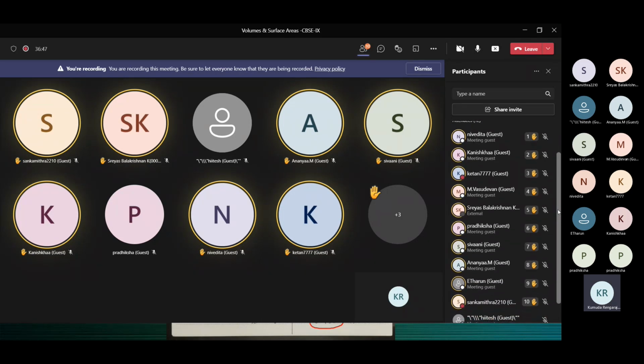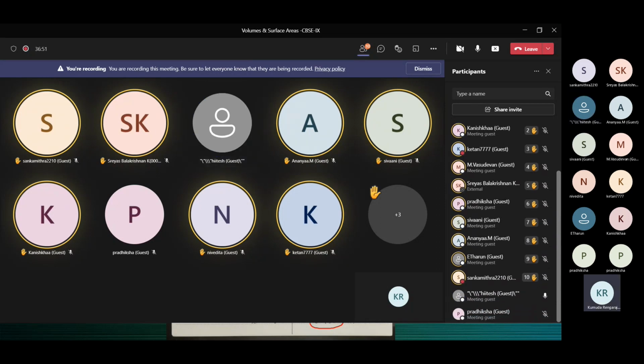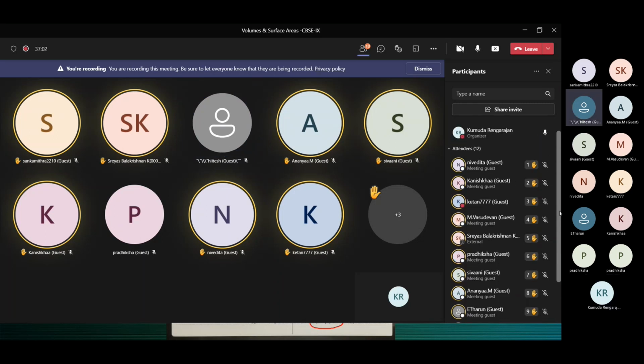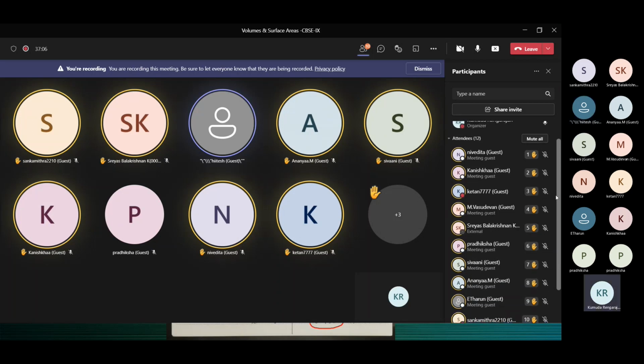Kanishka is quiet. Ara, Vasudevan, Shreyas, Pratiksha, Shivani, Ananya, Karun, Sankara, Hitesh, Pratiksha 2 times. Ma'am, for me the emoji is not working, ma'am.